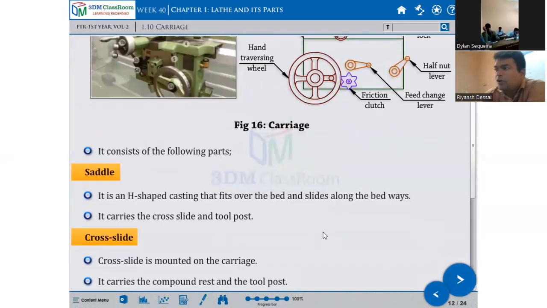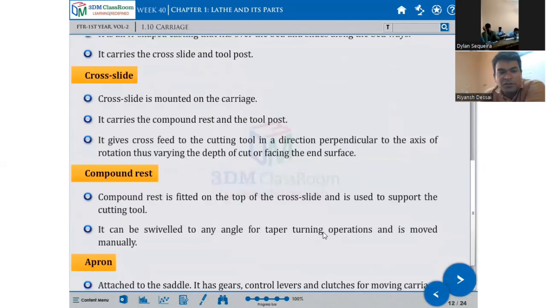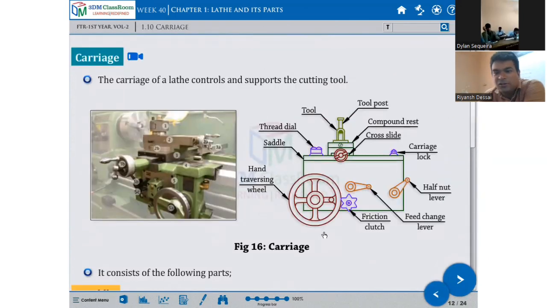Carriage. This I already explained yesterday. The different parts of the carriage are these. The carriage is mounted on the saddle. The saddle rests on the guideways, and it has main parts like cross slide, compound rest, tool post, then apron. These are the different parts.